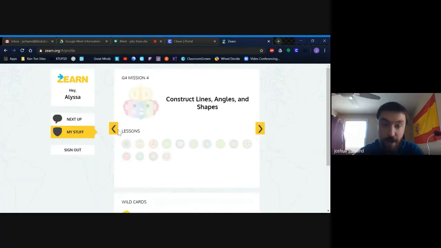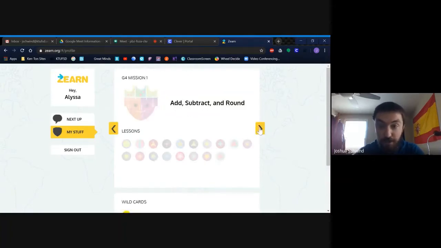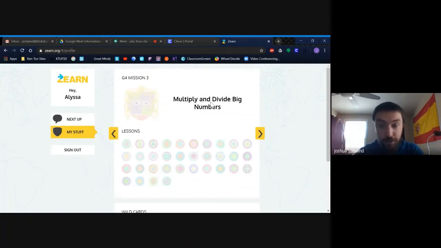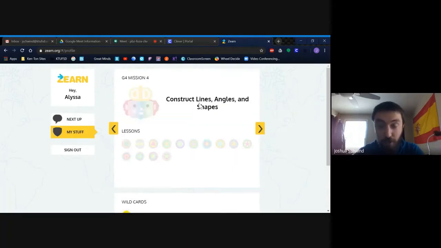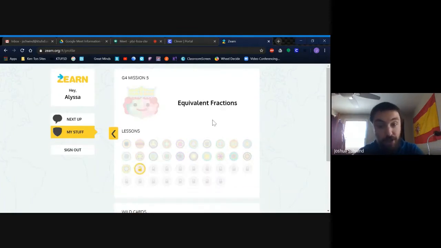And you can even go back and look through the other modules as well. This all lines up with all of the things we've done in the classroom. Module 1 was adding, subtracting, and rounding. Module 2 was measurement. 3 was multiplying and dividing. 4 was geometry, angles, shapes, and lines. And 5 is our fractions unit. And this is as far as we've gotten so far.